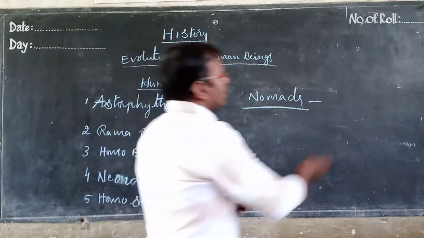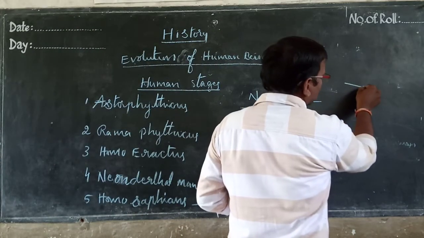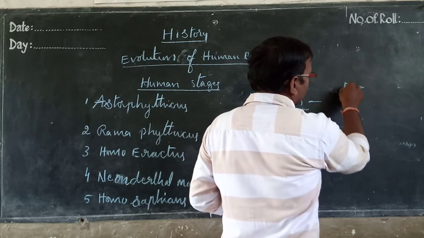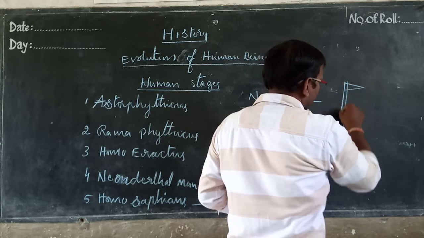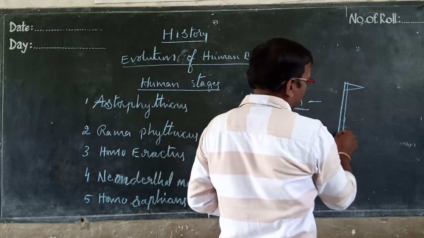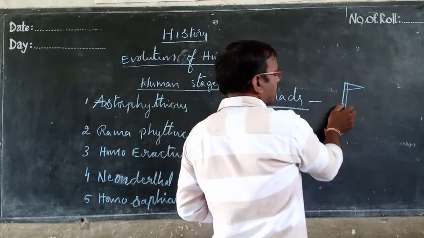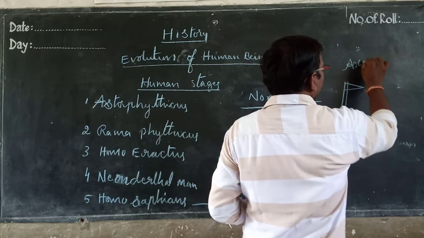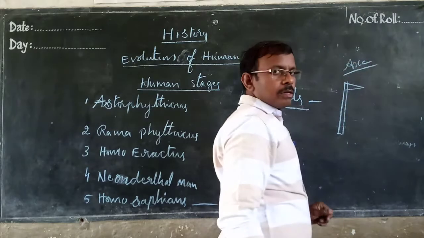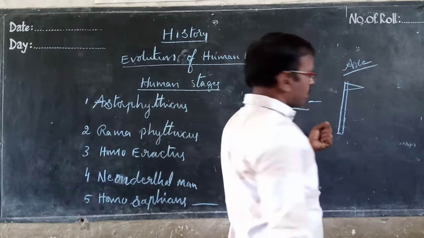For example, this is a small stone. They made it like this, cut like this, and tied a bone or stick to that stone, and they used this like an axe.